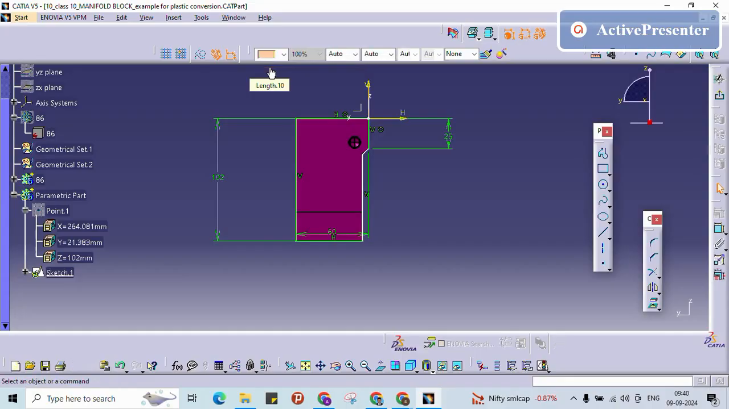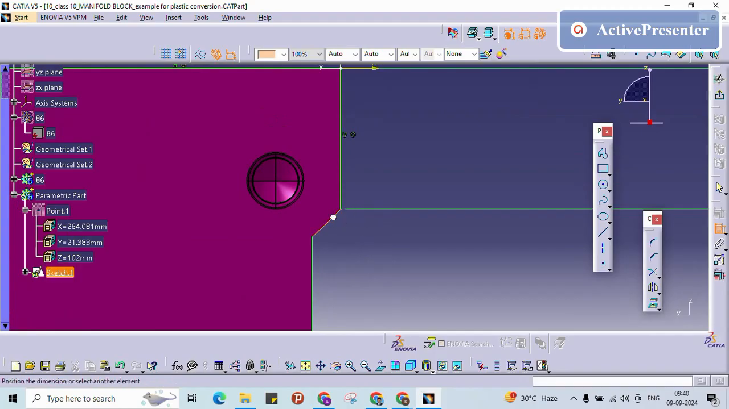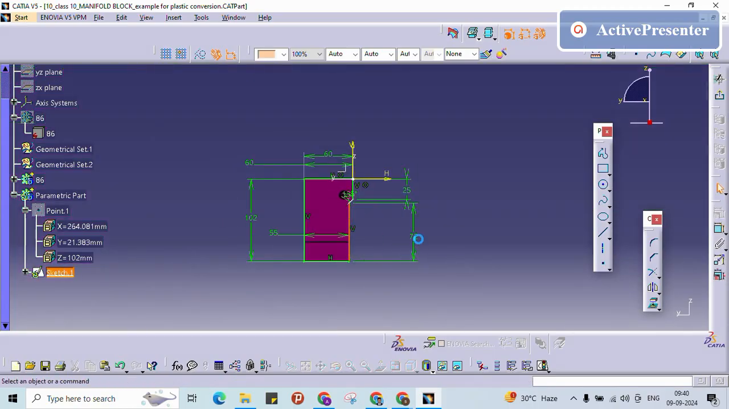This 60 is not required now, because this 60 and this are the same. If I do an over dimension, like again taking this same dimension, see, the second time I take the same dimension, it will show in blue color. This is called over dimension. And then I need to provide this distance, and then I have this angle between this one and another line at the bottom.